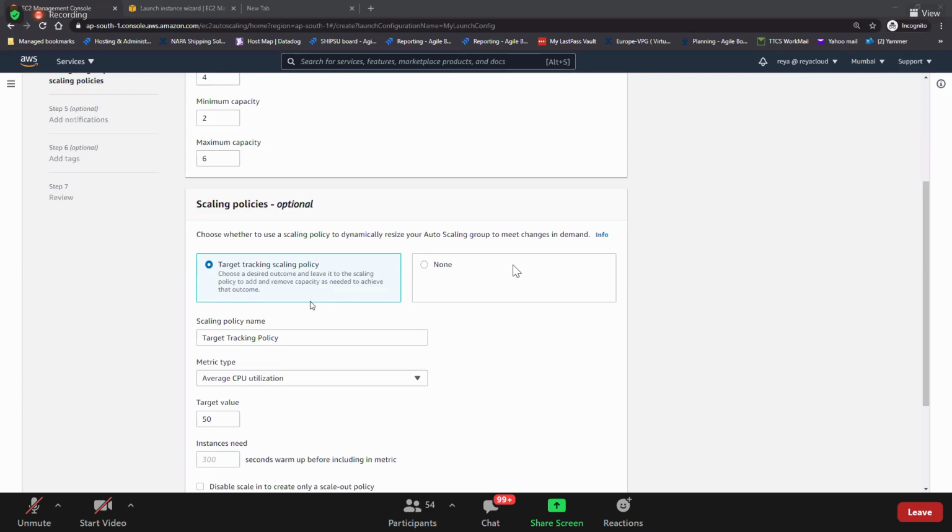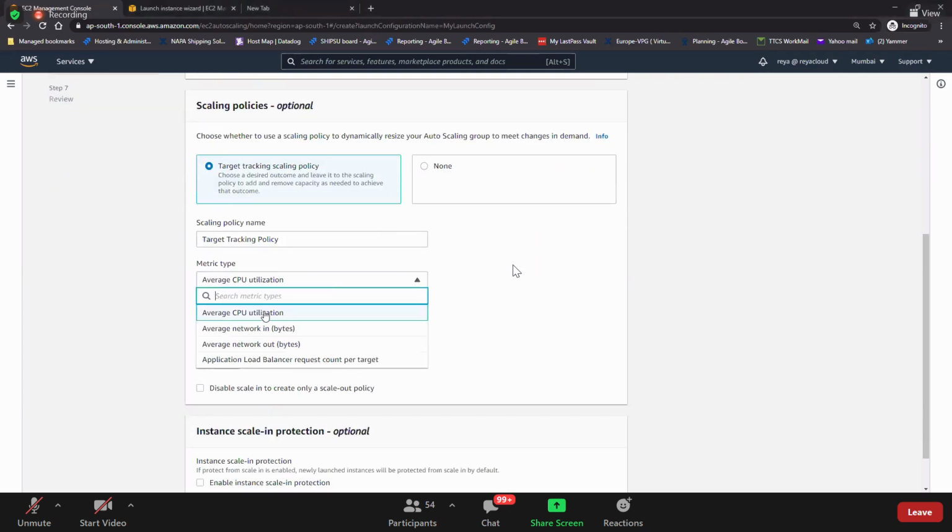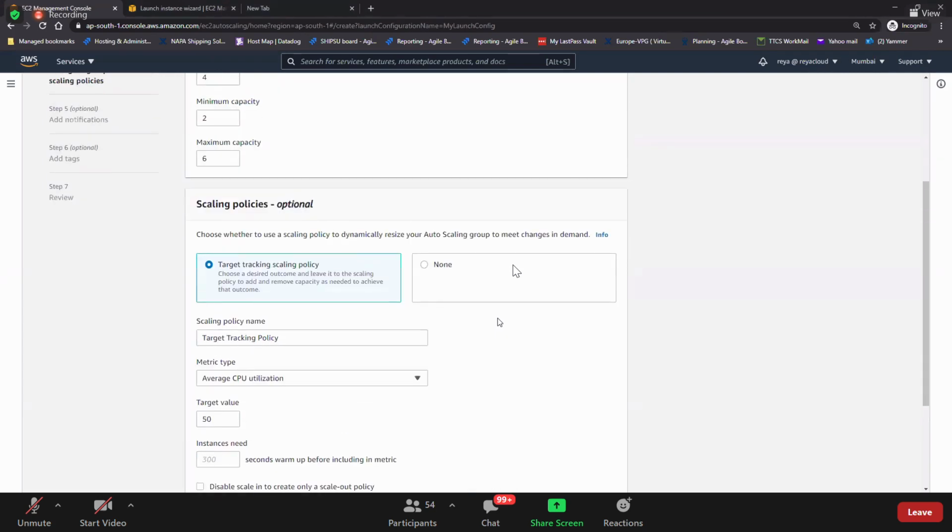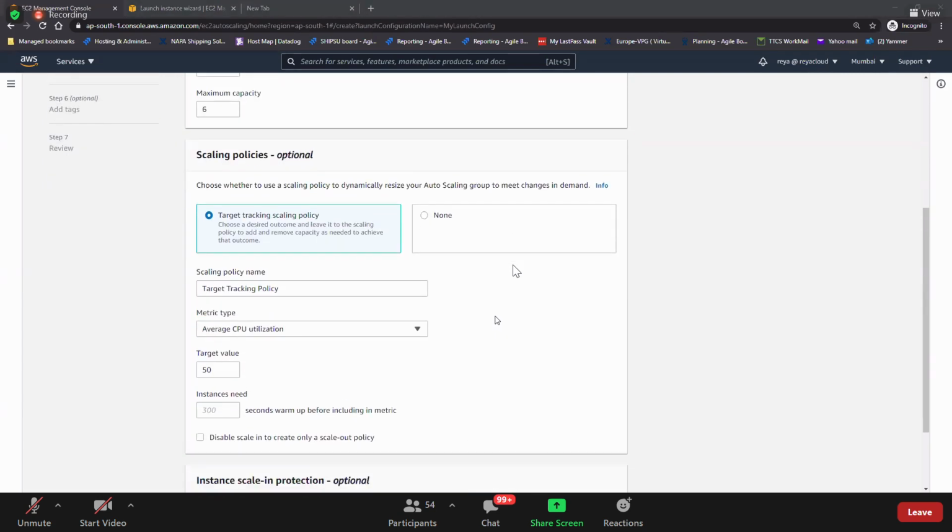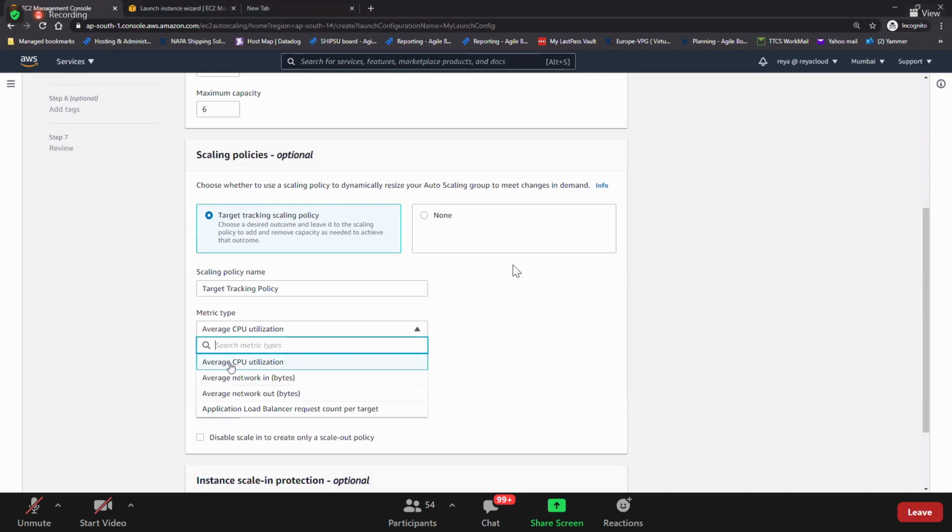What we need to give it here is the metric type. So mostly people will go for CPU utilization. Guys, when you need to have scale out, your metric is like this. See, average CPU utilization, or you have application load balancer request count, and based on requirement choose it. Your average CPU utilization in that auto scaling group should be, let's say, 80% or 60% or let it be 50%.